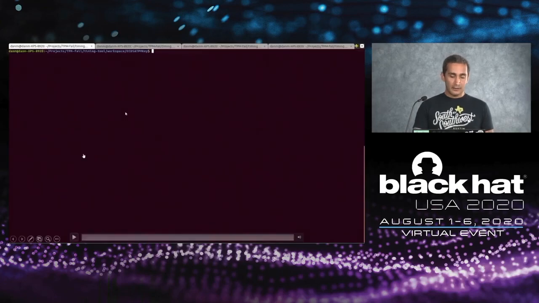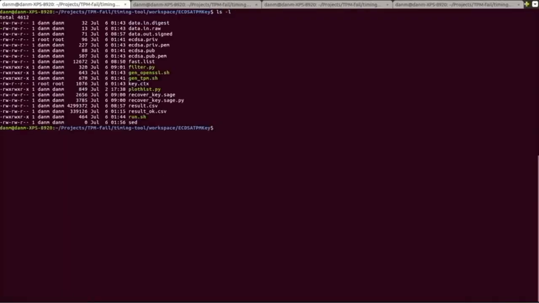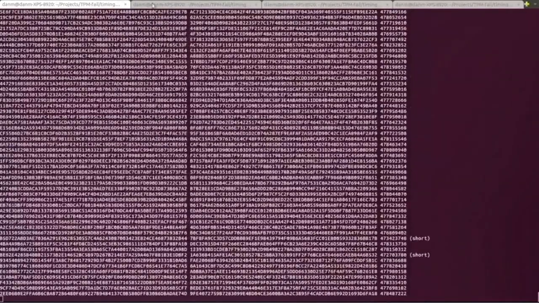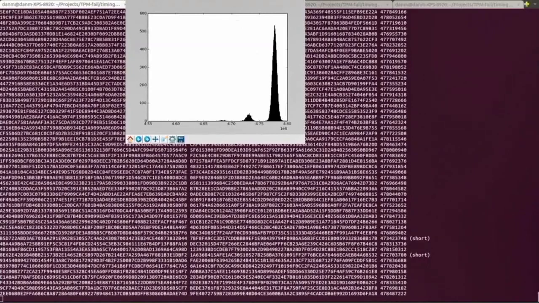And here is also a demo of this attack. For the same key that we showed earlier, we collected more results. Here we have, for instance, 25,000 signatures that we generated. We can see that these are Gaussian distributions, and we are more interested in the signatures that are generated faster.